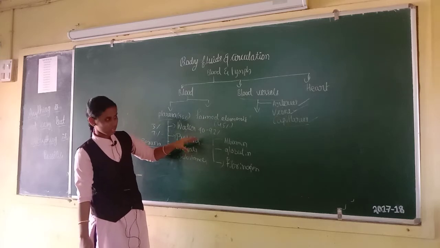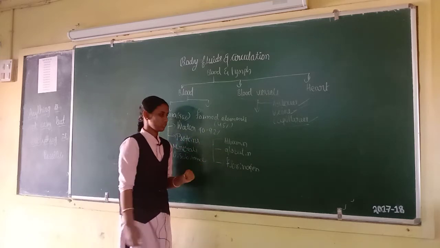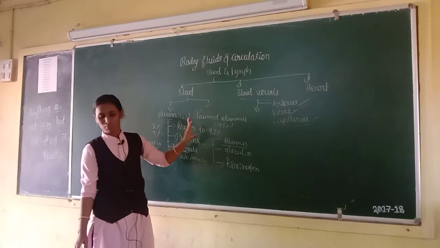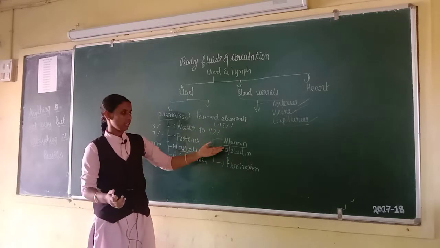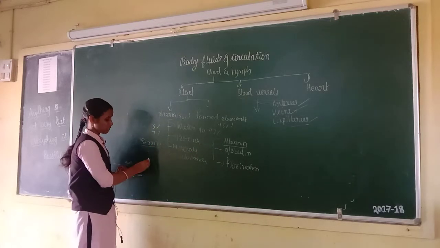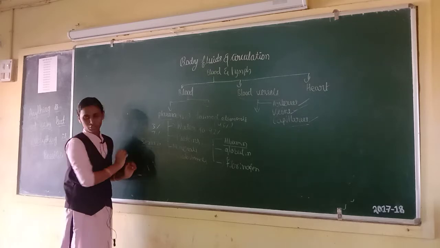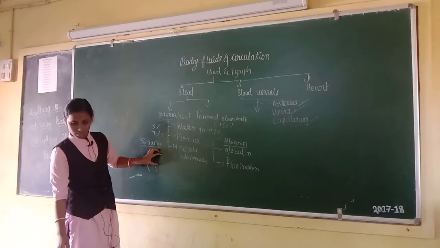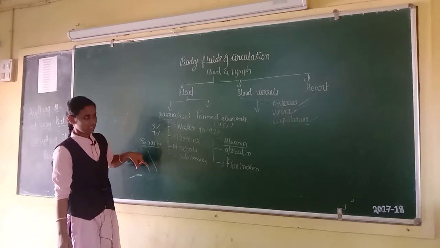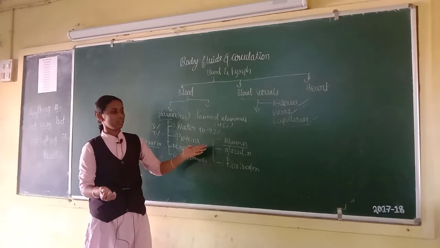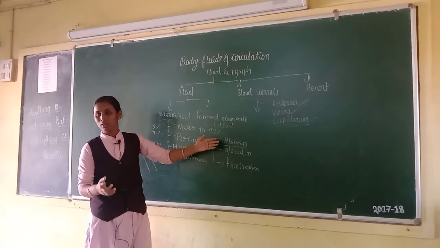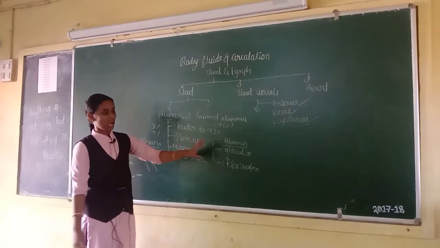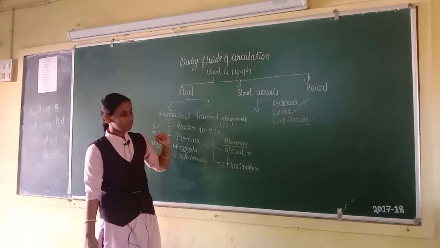Let us move on to the proteins: albumin, globulin and fibrinogen. Albumin is the most abundant plasma protein. You can imagine this is a capillary, this is tissue fluid. Albumins are needed to draw water from the surrounding tissue into capillaries, and albumins help maintain the osmotic balance and osmotic pressure of our body. Albumins are the most abundant plasma protein.